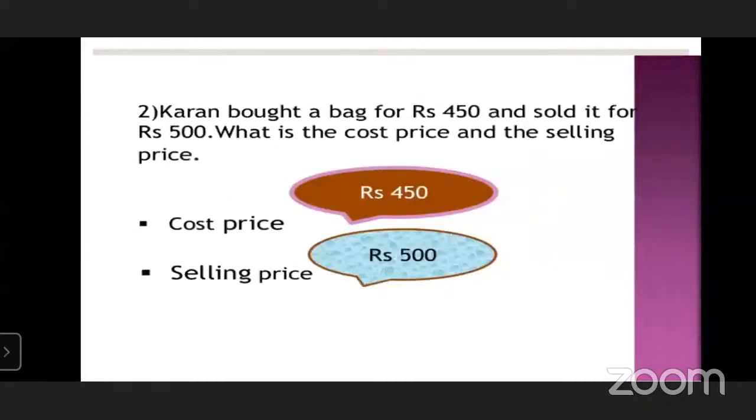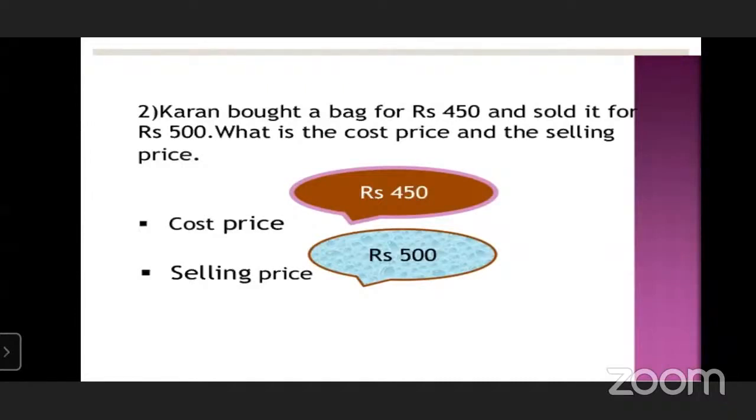Now we will see the next example. Karan bought a bag for rupees 450 and sold it for rupees 500. What is the cost price and what is the selling price? Cost price is 450. Selling price is 500. So here he is making profit or loss?